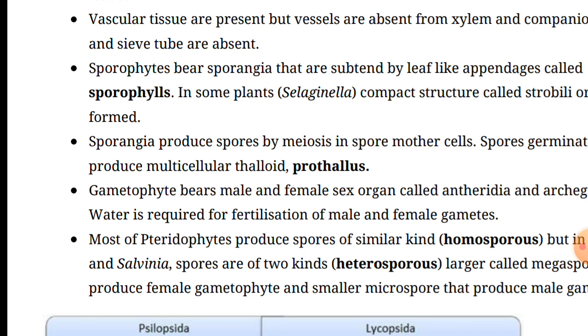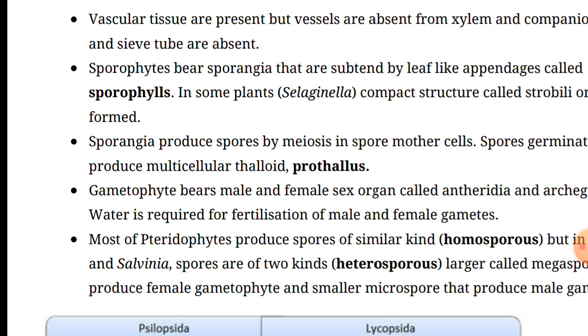Means these are the primitive structures, the seedless vascular plants, and they have a conspicuous sporophytic plant body, right? Generally they have inconspicuous independent gametophytes, and the antheridia and the archegonia having four neck canal cells. According to the scientist Haeckel, who coined the term pteridophytes, about 13,000 species of pteridophytes have been reported.